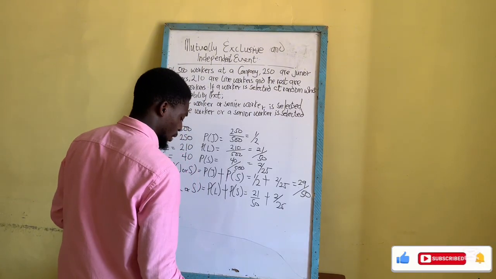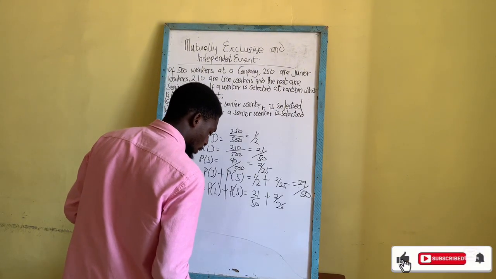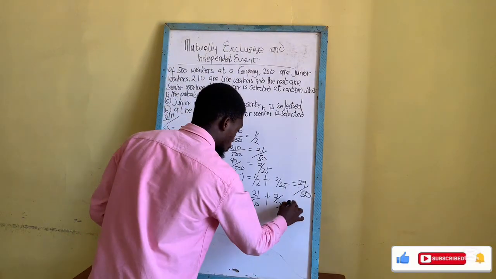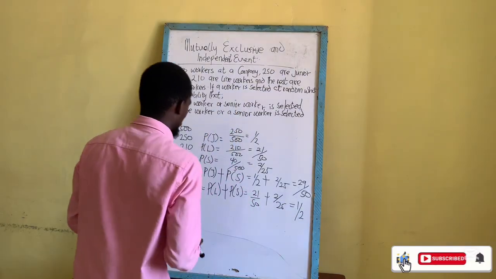So 21 out of 50 plus 2 out of 25 is equal to 1 over 2 or 0.5.